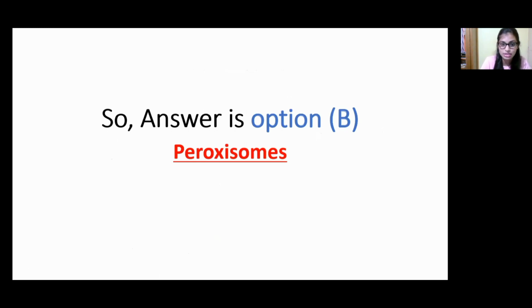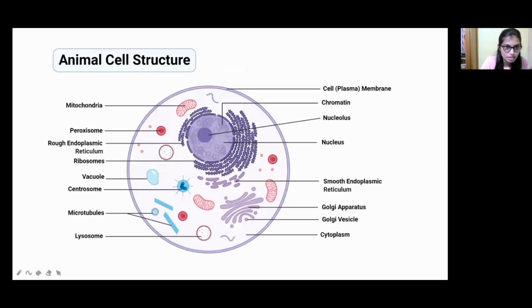When it comes to animal cells, it occurs in the mitochondria. Peroxisomes are also present in animal cells, but in small amounts. I said it is only present in plant cells, not in animal cells. No, it is also present in animal cells, but it varies in function. In animal cells, it helps to synthesize cholesterol, but in plant cells, it helps in the breakdown of long chain fatty acids. This is some of the organelles of the animal cell, so just go through this slide.